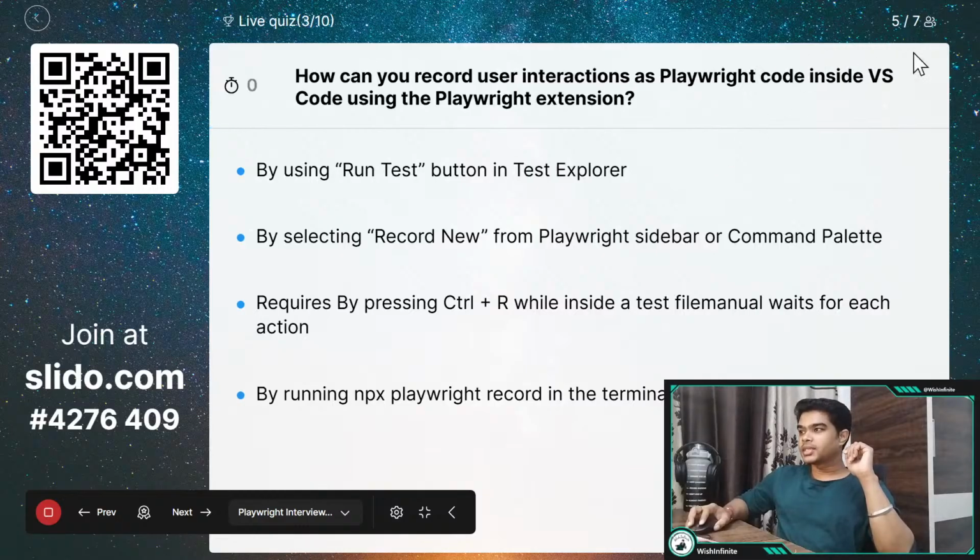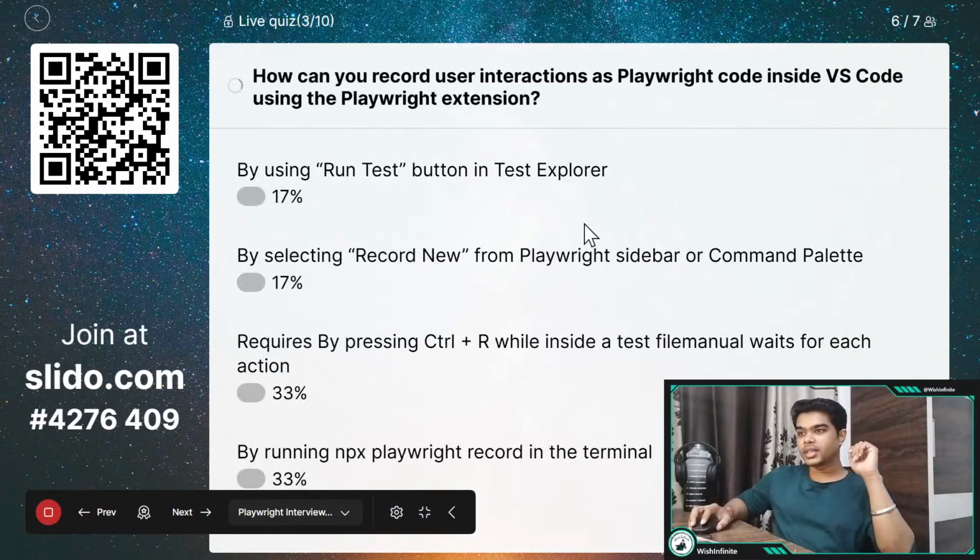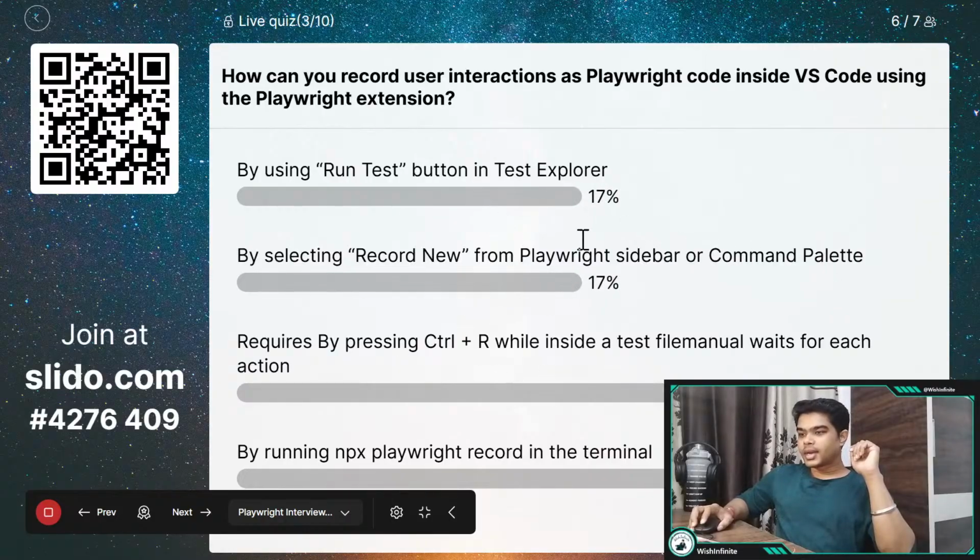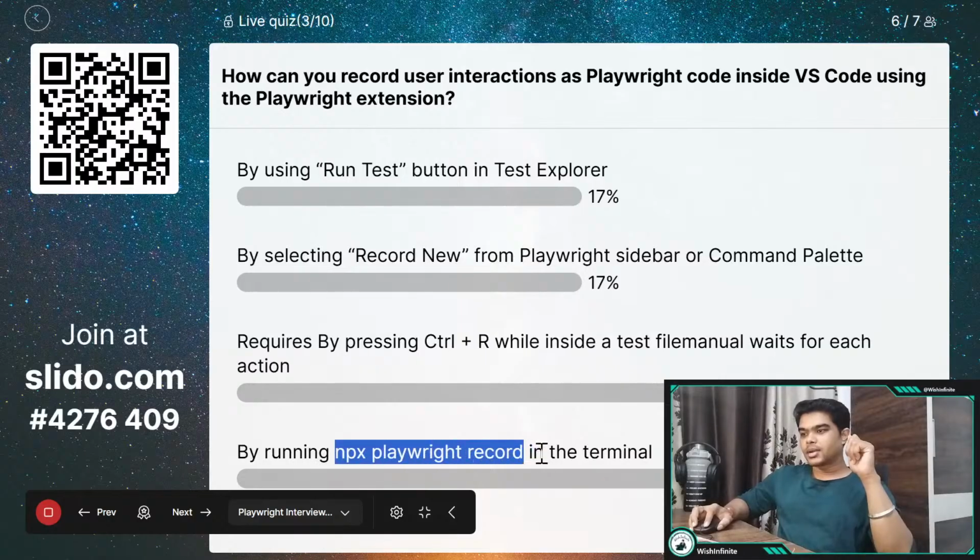5 people have already answered out of 7, and there are split answers. 17% said by using the run test button in the test explorer, and by selecting record new from the Playwright sidebar or command palette, we also got 17%. For pressing Ctrl R, we got 33%, and for 33% we got npx playwright record in the terminal.